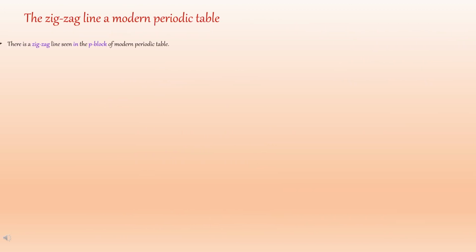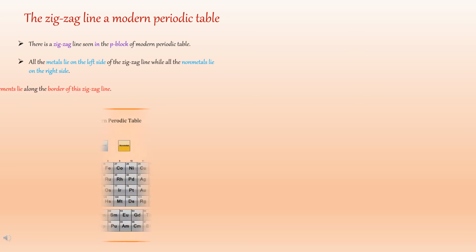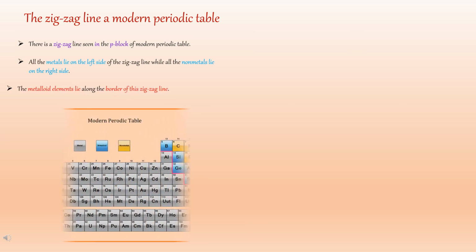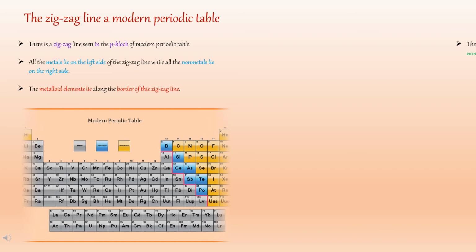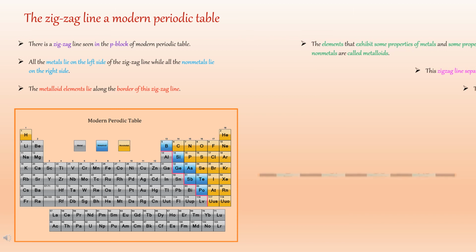There is a zigzag line seen in the P block of the modern periodic table. All the metals lie on the left side of the zigzag line, while all the non-metals lie on the right side. The metalloid elements lie along the border of this zigzag line. In the picture below, the zigzag line is shown by pink color, whereas all the metalloids are in blue.